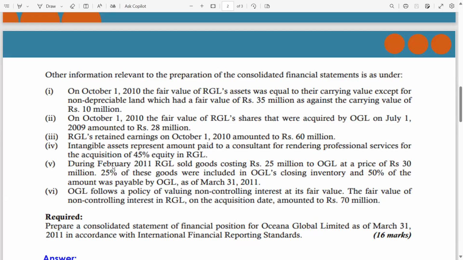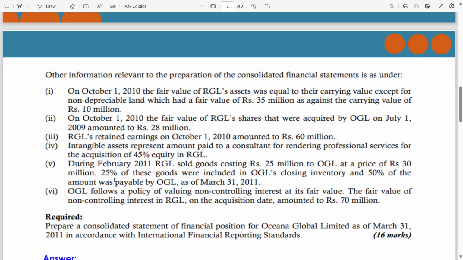Now guys, during February 2011, RGL sold goods costing 25 million to OGL at a price of 30 million. The cost of the goods was 25 million and RGL sold to OGL at 30. So there is a profit of 5 million. But hold on, this is not all unrealized profit. Why?